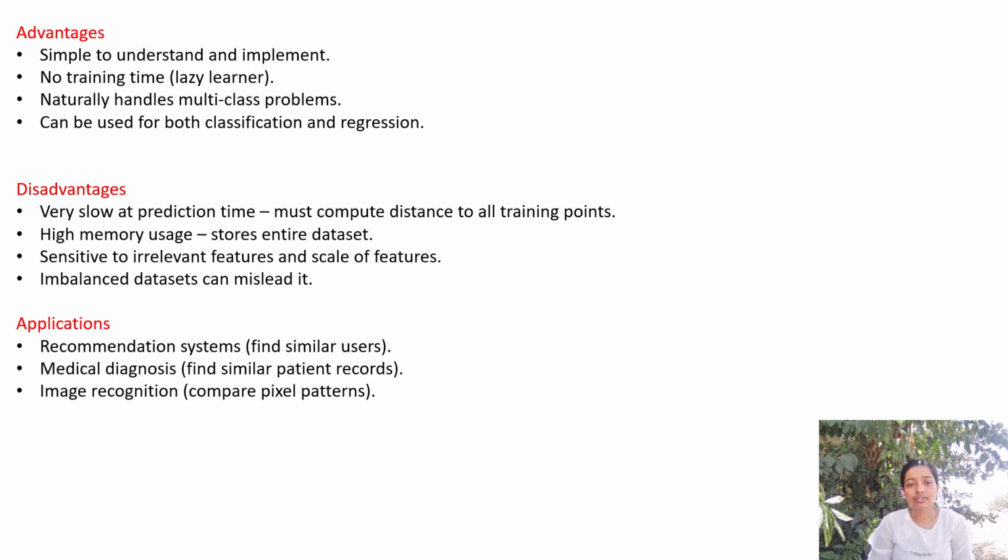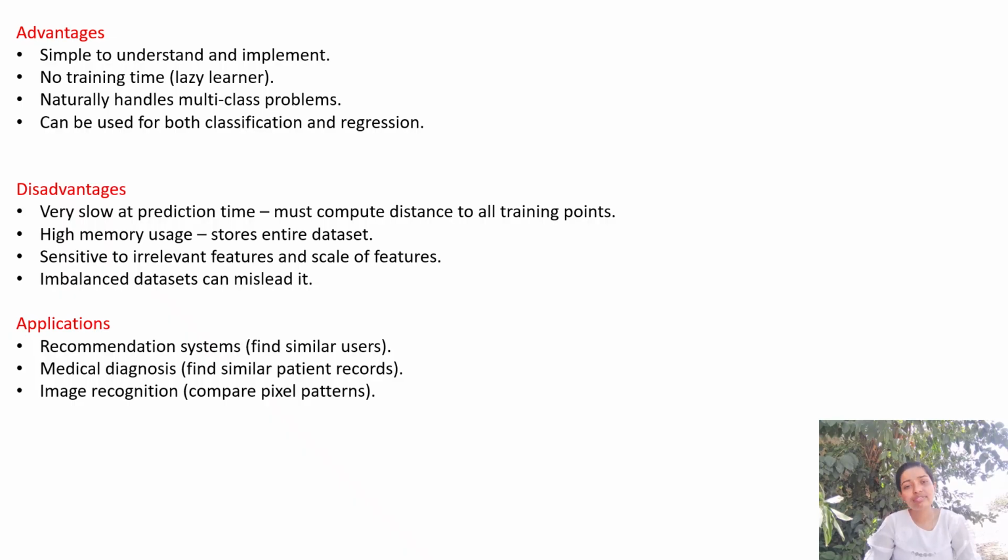Then the applications are in recommendation systems. It finds out what the similar users are. Like, I like watching some songs or types of videos, or I'm continuously watching the same content again and again, and there are multiple users who are doing this. So in recommendation systems we prefer the KNN algorithm. Then we have different patients having the same symptoms, so we group them together. So in medical diagnosis also we can use this. In image recognition as well we can use the KNN algorithm. So these are applications of the KNN algorithm.